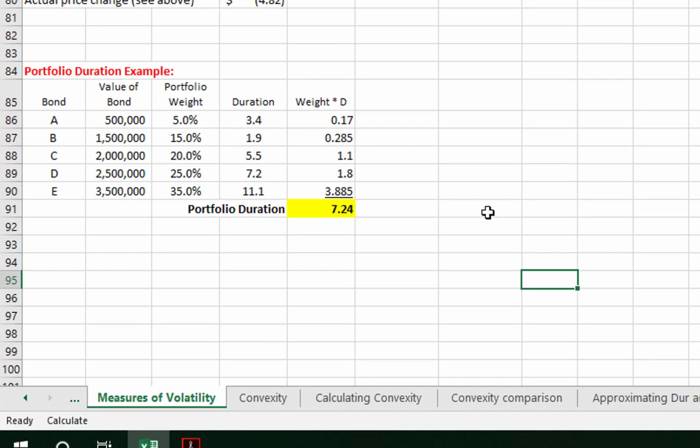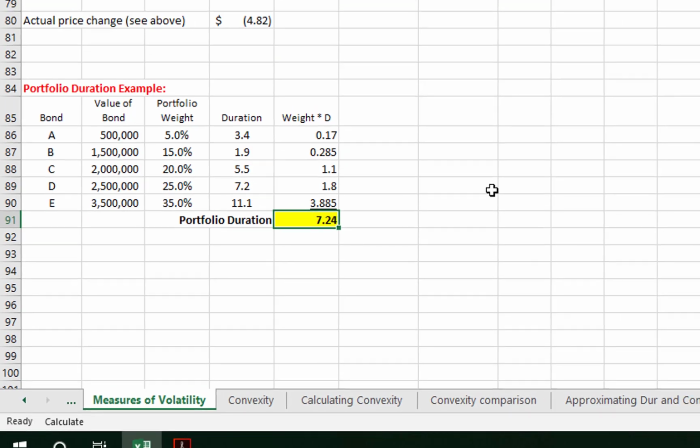That calculation is shown over here in Excel, where we've got the bond, the value of the bond, the weight, the duration, and then the weight times the duration. We're just going to multiply each of those pieces, add them up, and indeed we get 7.24 as our portfolio's duration. So that's going to give us some sense of how much the portfolio will change if the interest rates for each of the bonds are going in one direction or another by about the same amount. So a handy measure, again, for risk across the bond world.